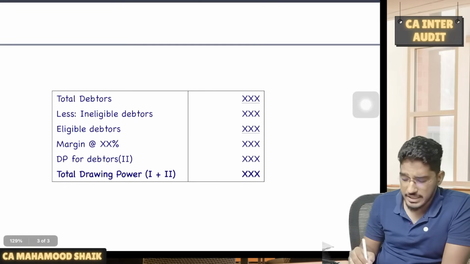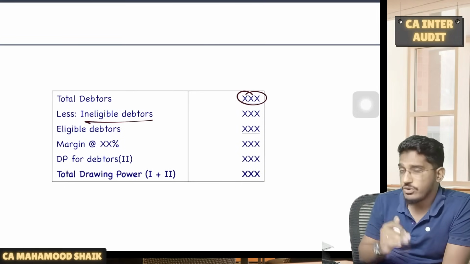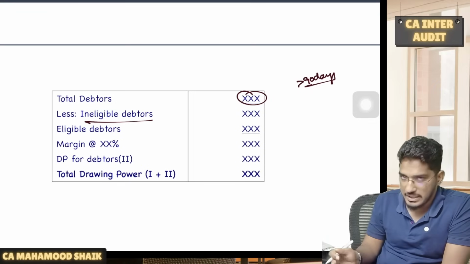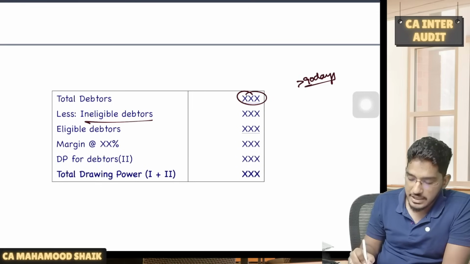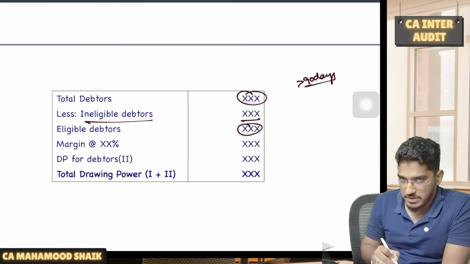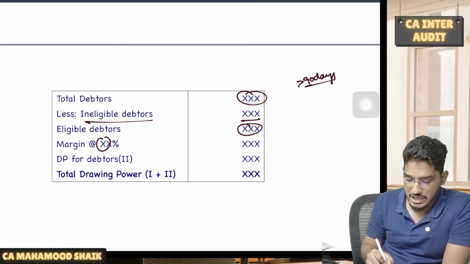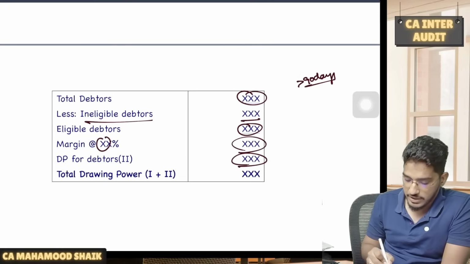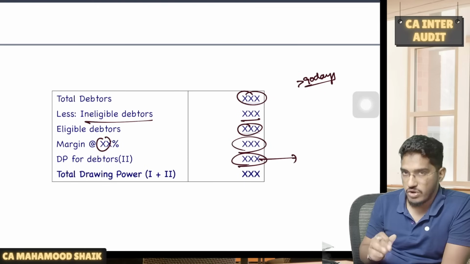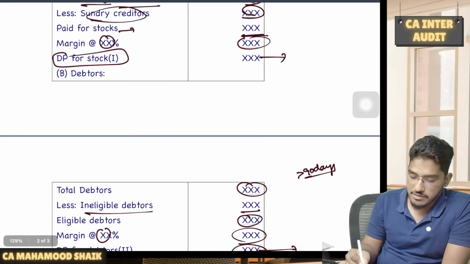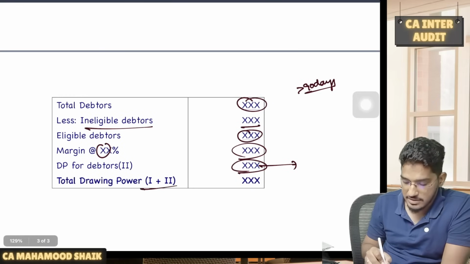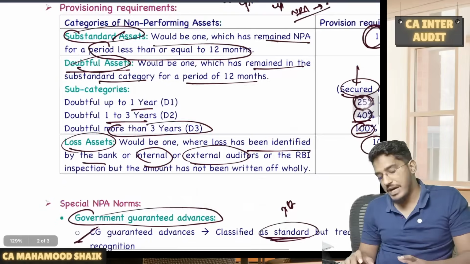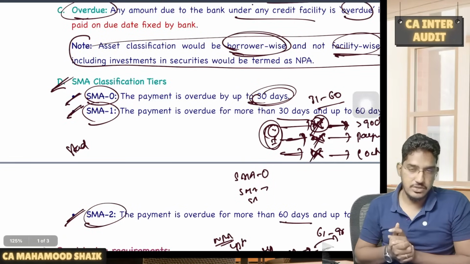Then you have to take the debtors, total debtors. From that, you have to reduce the ineligible debtors. Generally, those debtors which are overdue for more than 90 days will become ineligible. They will mention it in the question. So that ineligible debtors, you have to reduce. Then you get the eligible debtors. In the question, they will mention what margin is applicable for debtors. That percentage you multiply, you will get a figure. Whatever figure you get after reducing that margin will become the drawing power for debtors. So if you add the drawing power for stock and the drawing power for debtors, you will get the total drawing power. Clear?